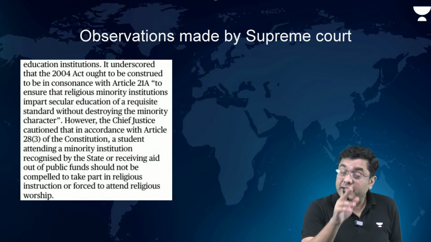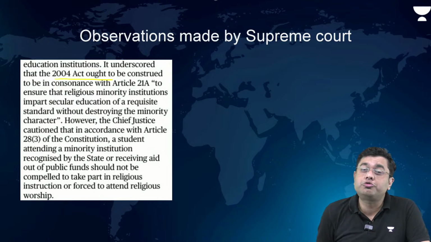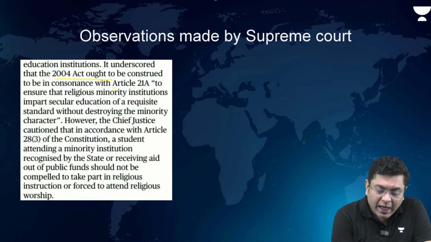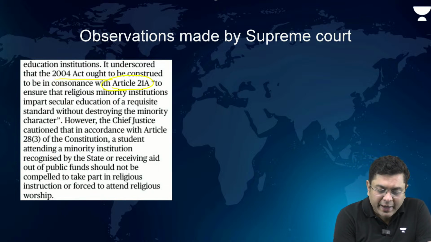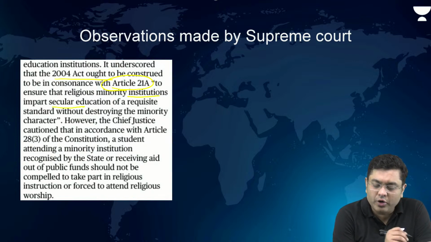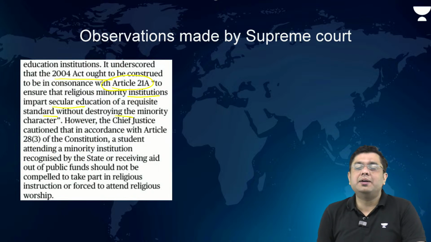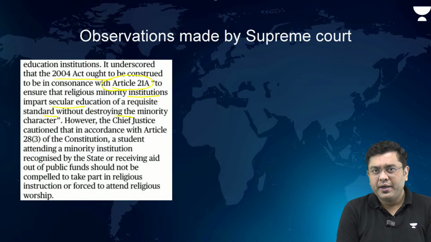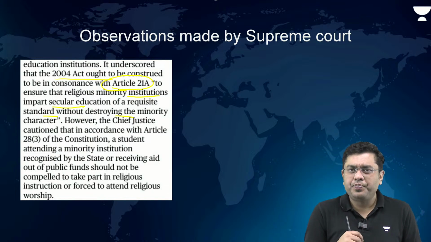Okay. Now, it underscored that the 2004 Act ought to be construed with Article 21A to ensure that the religious minority institutions impart secular education of a requisite standard without destroying the minority character. Right? So that is where the Supreme Court basically held its stance.